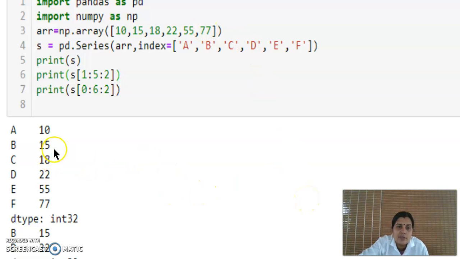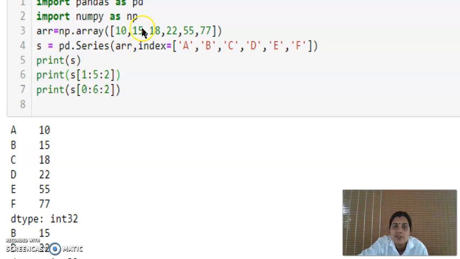That means 15, then 18 is skipped, then 22 will be the answer, then 55 is skipped, and 77 will not be the answer because values up to the fifth position are accepted, not the value at the fifth position. That means we are omitting the last index value. Here the last index is 5, so 0, 1, 2, 3, 4, 5, and 77 is omitted.